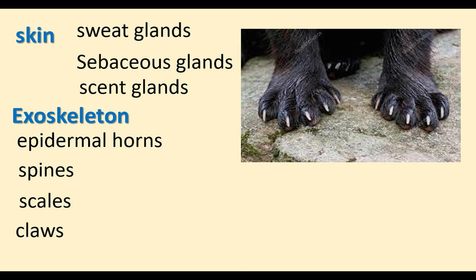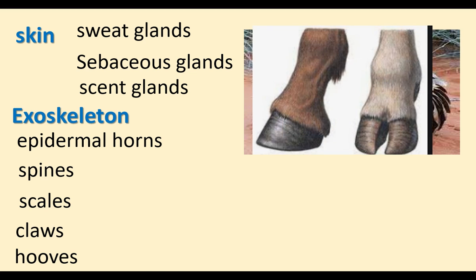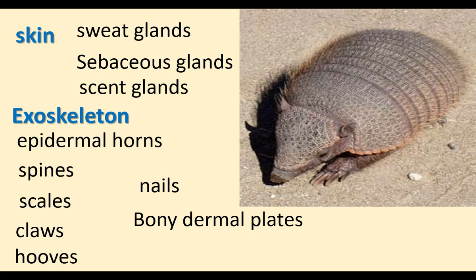Claws are the exoskeletal structures. Some mammals have hooves as exoskeleton. Nails are there in some mammals. Some mammals have bony dermal plates as exoskeleton. The skin has various glands and the skin derivatives are exoskeletons.